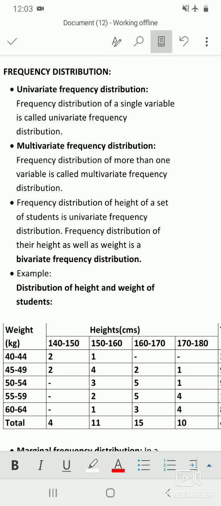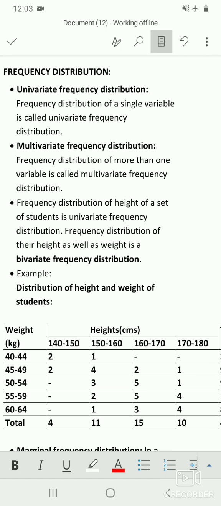So the frequency distribution of a single variable is called univariate frequency distribution. That is, only one variable is included. Whereas frequency distribution of more than one variable is called multivariate frequency distribution. For example, frequency distribution of height of a set of students is a univariate frequency distribution. So here the variable is just the height. So it is considered as univariate frequency distribution.